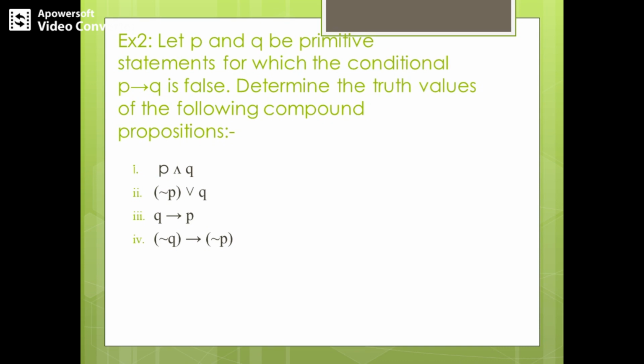Okay. So coming to the fourth sub question, we have negation Q implies negation P. So negation Q is, see, you know the truth value of Q is false, the truth value of P is true, right? So negation Q will be true and negation P will be false. So what is true implies false? The result of true implies false is false. Therefore the answer to the fourth sub question is false. So I hope all these things are clear to you.